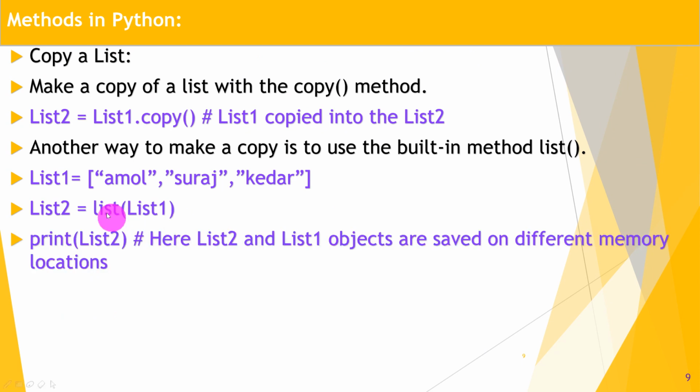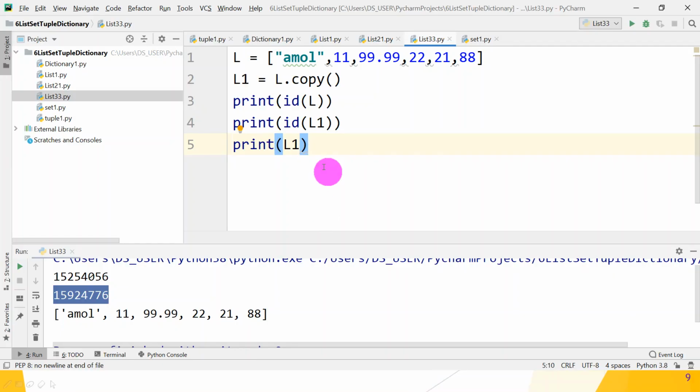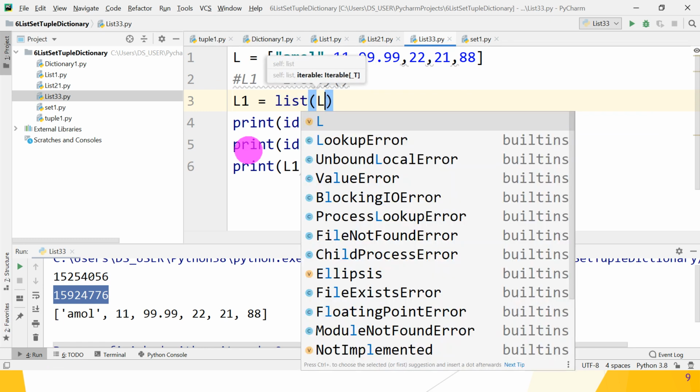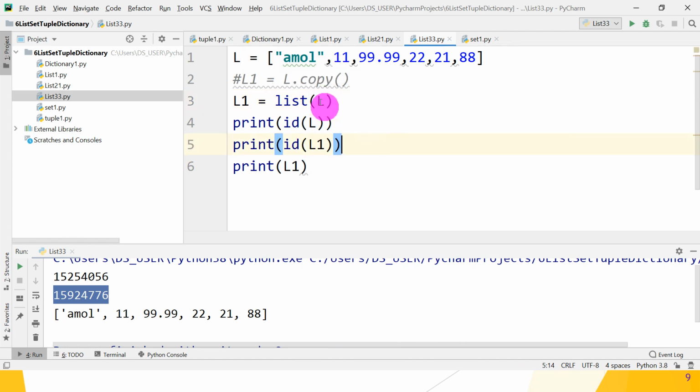Great, guys. Let's move to another way of copying. Using the list built-in constructor, we can also copy a list to another list. Let's check it in the PyCharm IDE. So this is one copy method. After that, give a comment line. Then, using the next method, L1 is equal to list, that is the constructor, and pass L. So L is copied into L1, and two different objects are created.